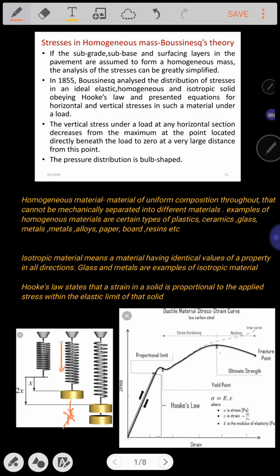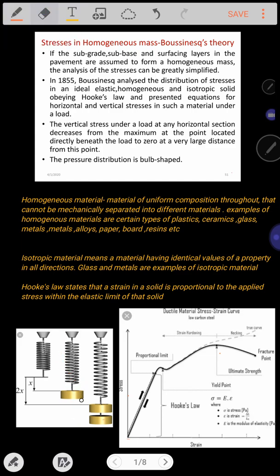Once again, if it regains its original shape and size to become a length of L in magnitude soon after removal of the load, then this particular material is said to be obeying the elasticity.